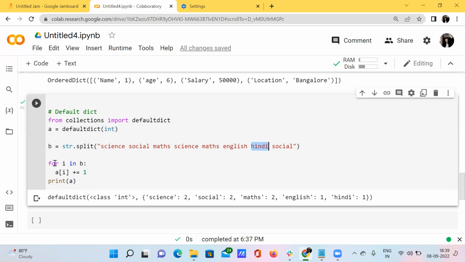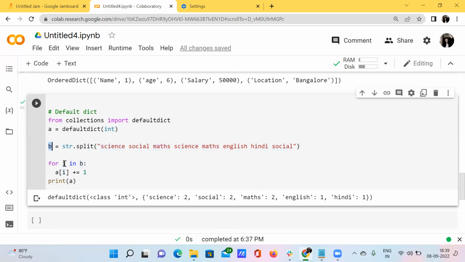So what I'm saying here is just go through each of these elements in this particular variable B. Here i is nothing but each of the elements, each of the strings, right? Each of these string words inside this particular variable.